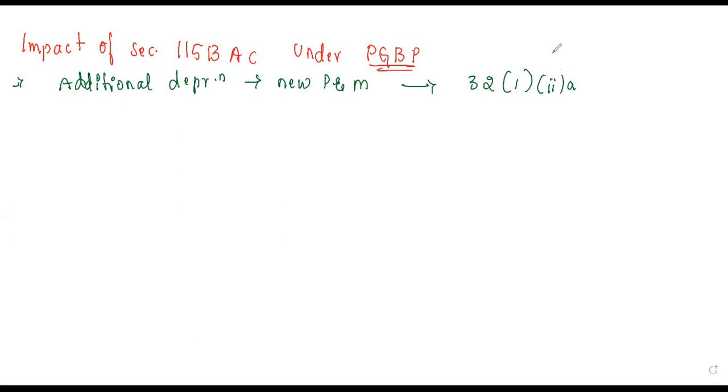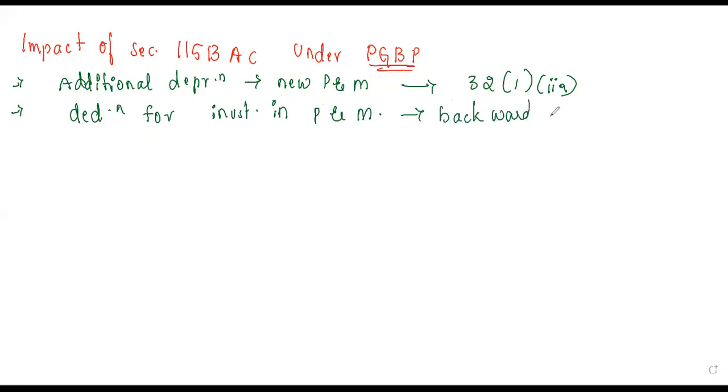According to this section, we will be giving an additional depreciation for this particular asset. And the second one, deduction for investment. When you are doing the deduction for investment, especially in plant and machinery, especially in a backward area, that comes under section 32AD, which we study here.